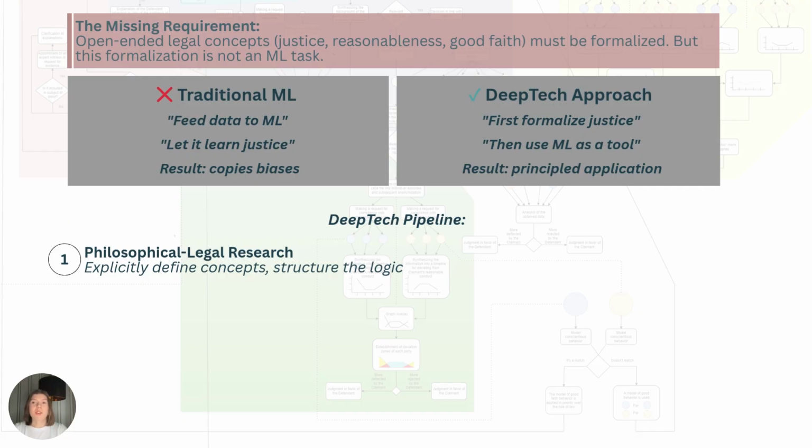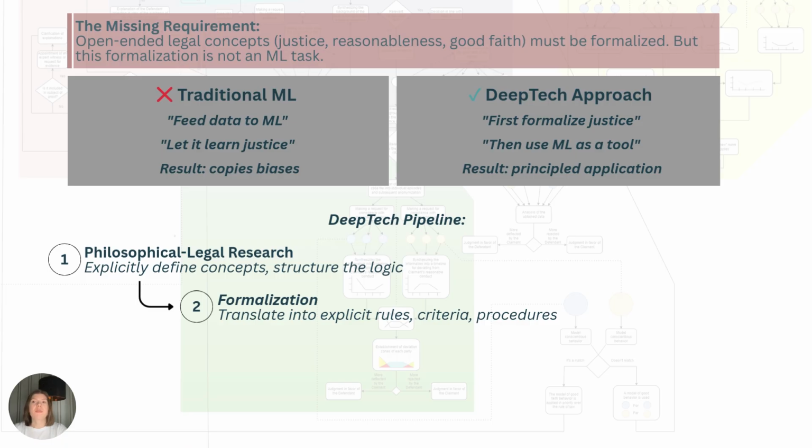The first stage is research. We do not ask, what do judges do, but what is the internal logic of this concept? What does reasonableness mean? What elements is it made of? How does it interact with other principles? The result is an explicit logical structure, not vague principles.